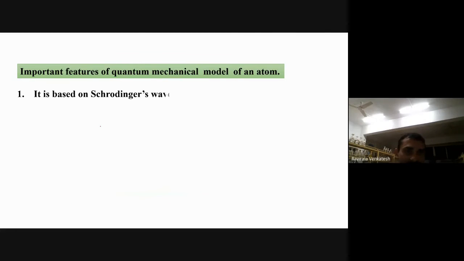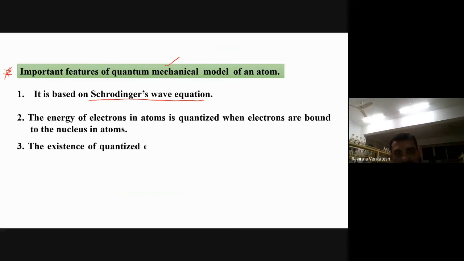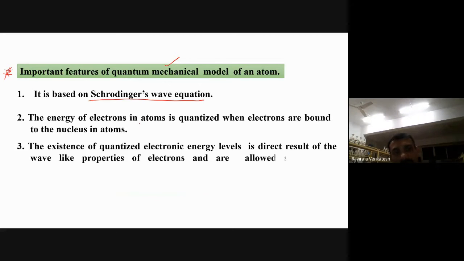Next, important features of the quantum mechanical model. These are important from the examination point of view. It is based on the Schrodinger wave equation. Whatever quantum mechanical model we are getting, that is based upon the Schrodinger wave equation. The energy of electrons in an atom is quantized when electrons are bound to the nucleus. So whenever the electron is bound in the nucleus, the energy of the electron will always be quantized, an integral multiple of an integer.